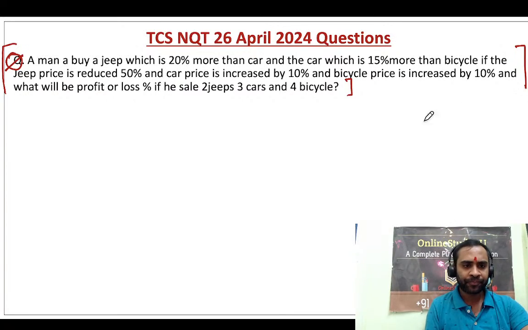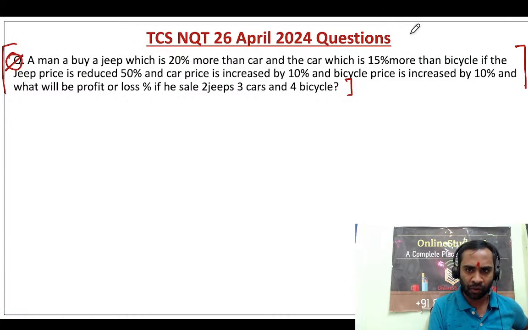Now, a man buys a jeep which is 20% more than the car, and the car is 15% more than the bicycle. So basically they are talking about the price.